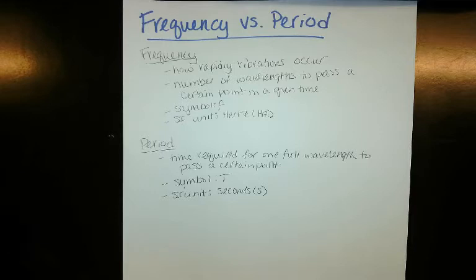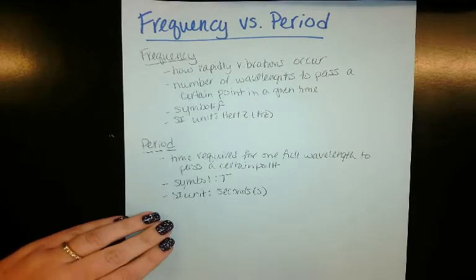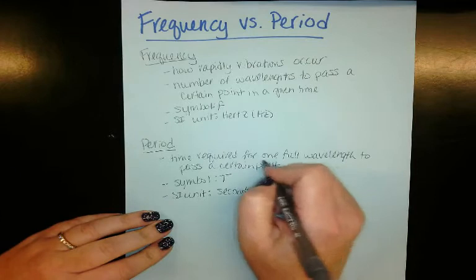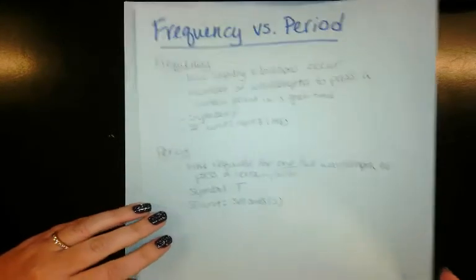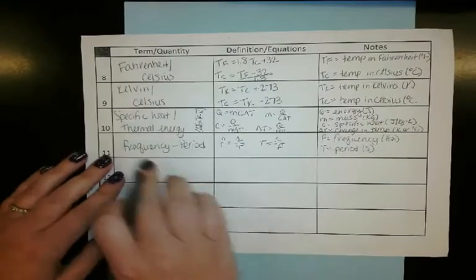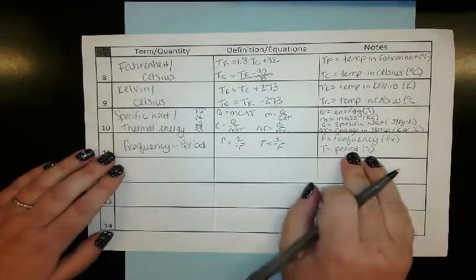So doing the calculations for your frequency versus your period is not going to be very difficult, because it's a very simple equation. You're looking at how much time is required for one full wavelength, so you're focusing on that number 1. I already wrote it on the sheet here. Okay, kind of got a little ahead of the game.